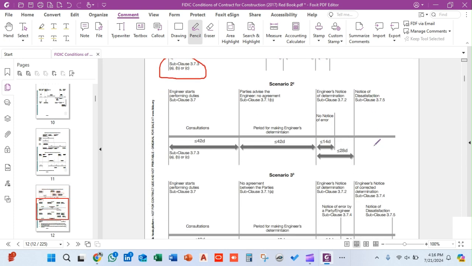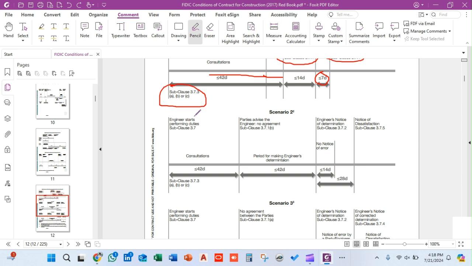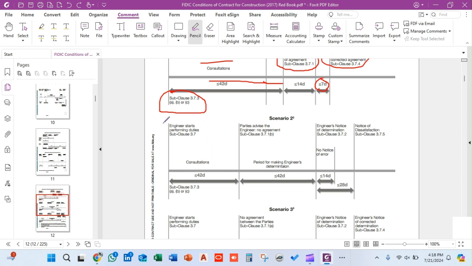That is the first scenario. The second scenario states that the engineer has started performing his duties. Here the case is a little different. All three parties, the engineer, the client, and the contractor, have started consultation to reach an agreement on a particular issue, but within 42 days they did not reach any agreement.